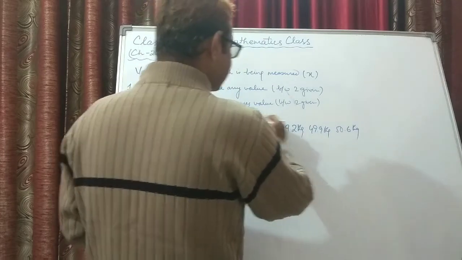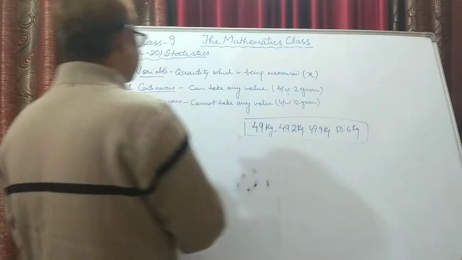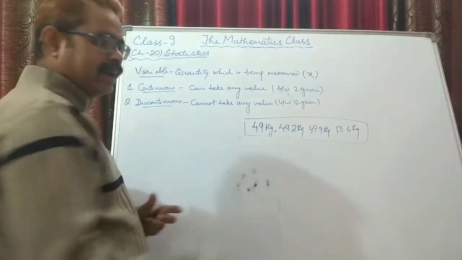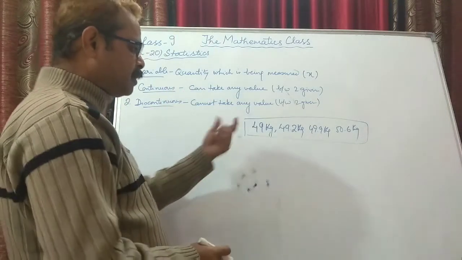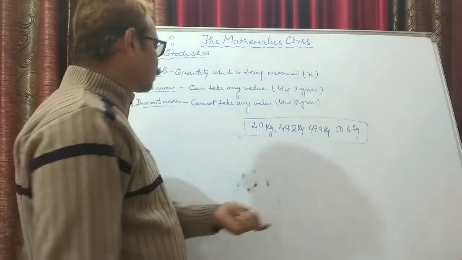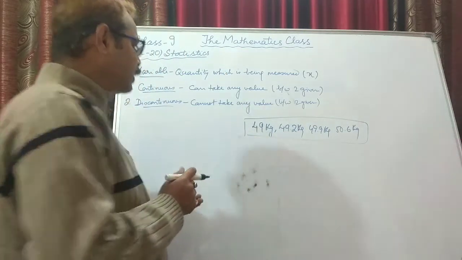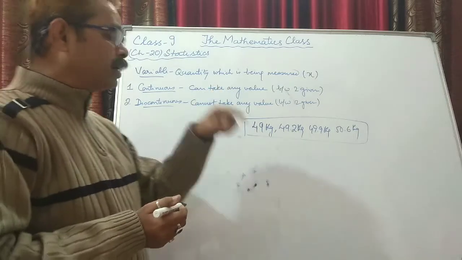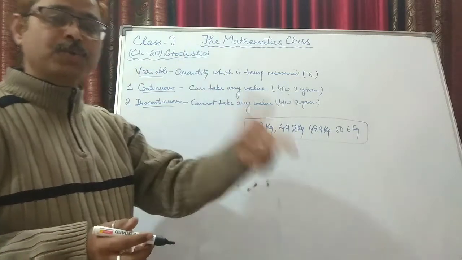So in this case, the data is continuous, meaning the weight can take any value, maybe 49.2, 49.9, 49.6 or whatever. But what is discontinuous data? It cannot take any value between two given values.